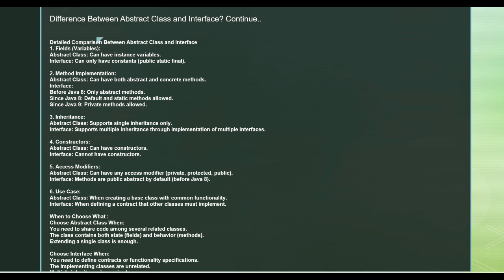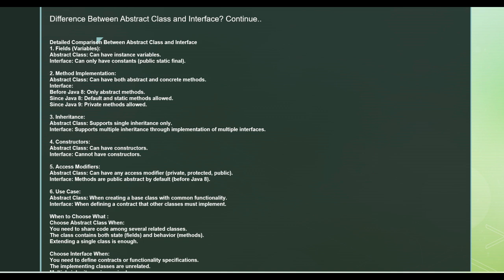In the case of interfaces, you can implement multiple interfaces. Constructor: you can have a constructor in the abstract class, but you cannot have one in the interface. Access modifier: you can have private, protected, public access specifiers in abstract classes. In interfaces, everything is public abstract by default before Java 8.